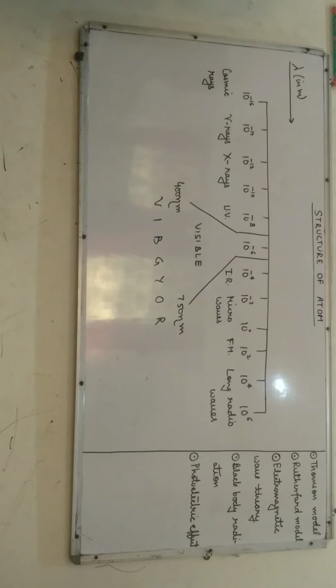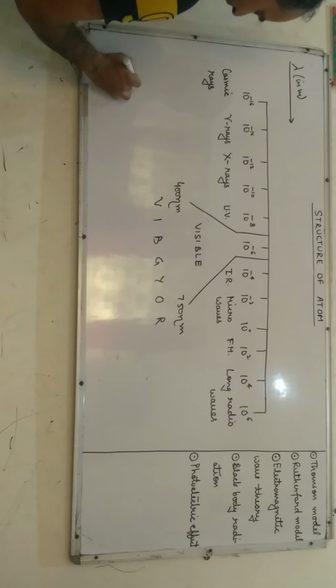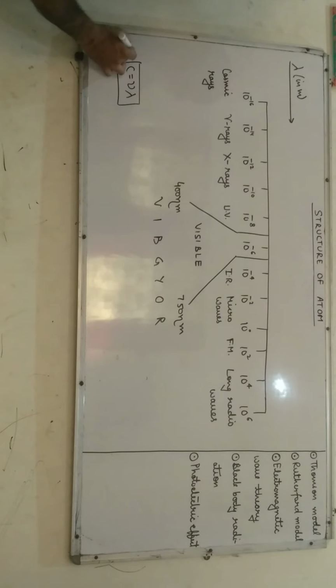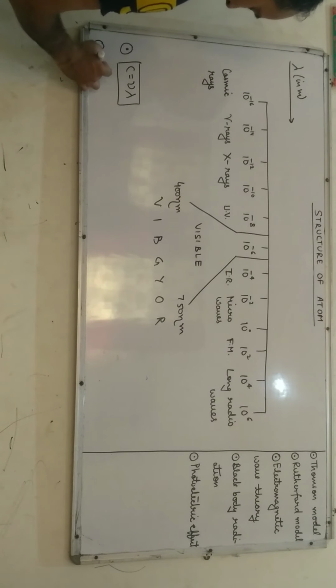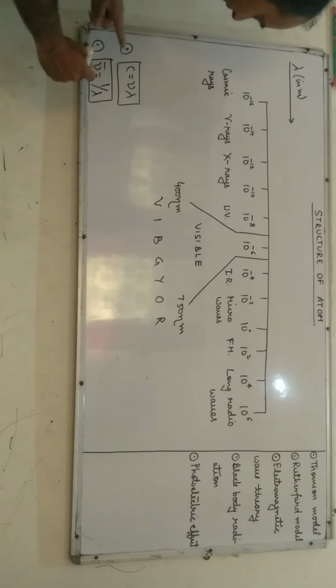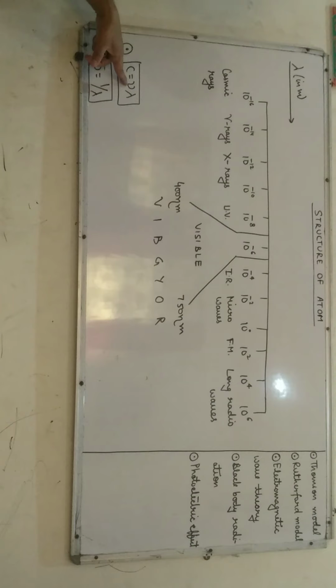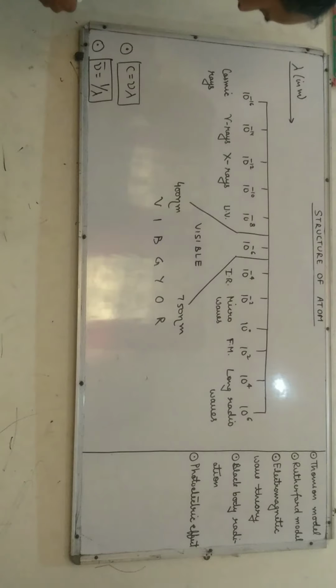There is a relationship between speed of light, frequency and wavelength. It is c equals nu lambda. Also, the number of waves passing through a point in a second is said to be its wave number. It is represented by nu bar. It is equal to 1 upon lambda. Here c is the speed of light, nu is frequency, lambda is the wavelength, and nu bar is the wave number.